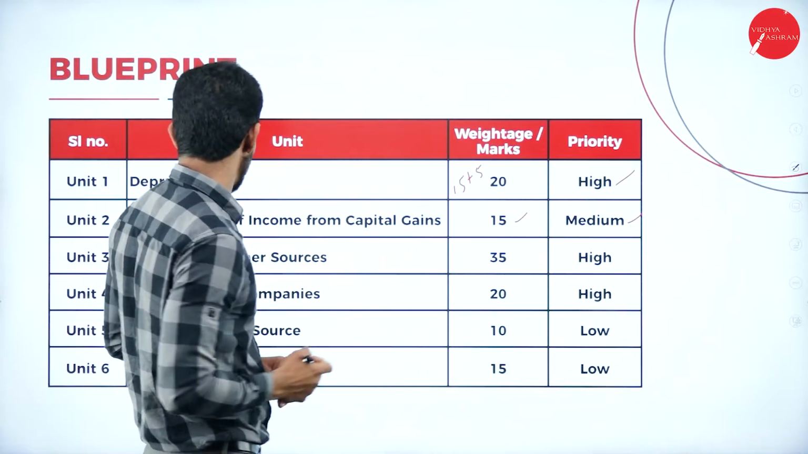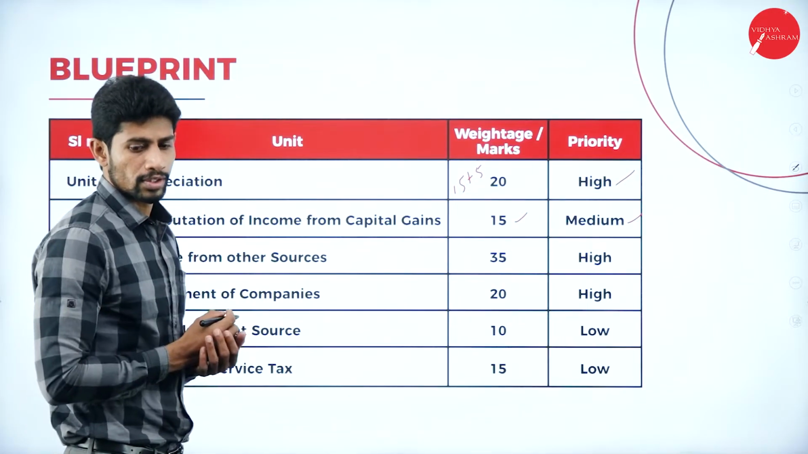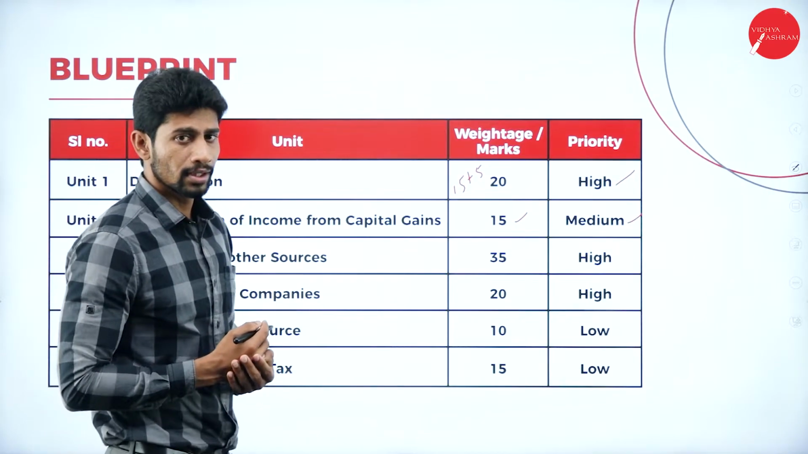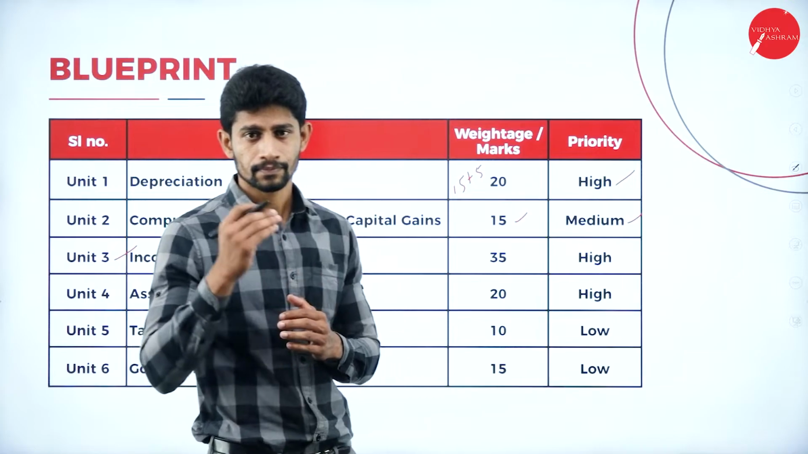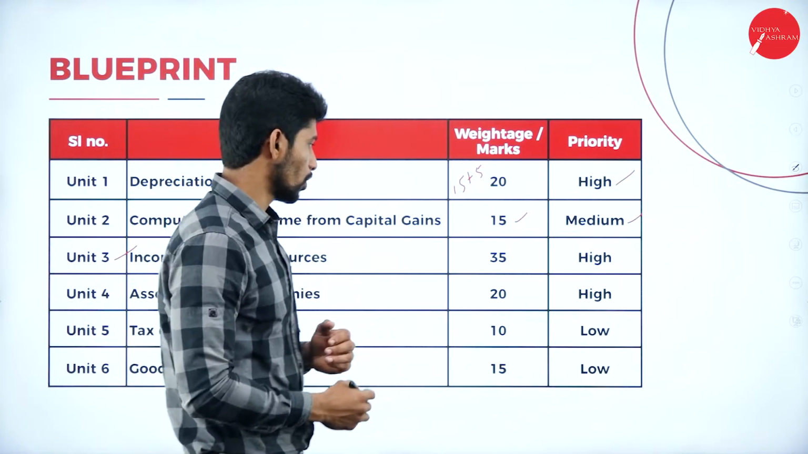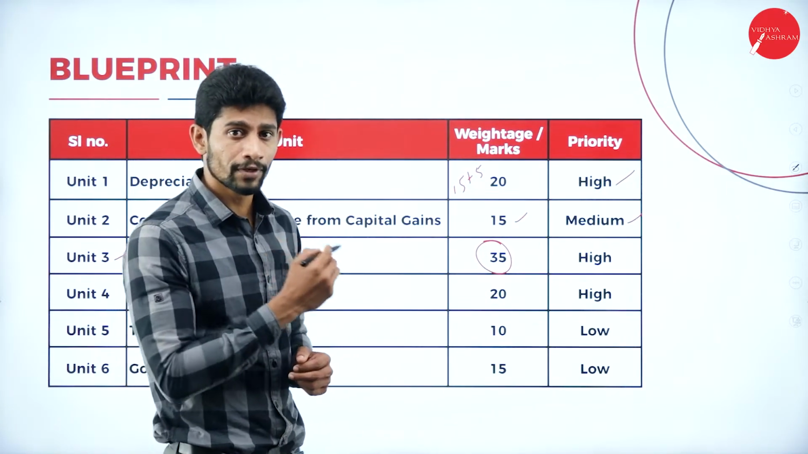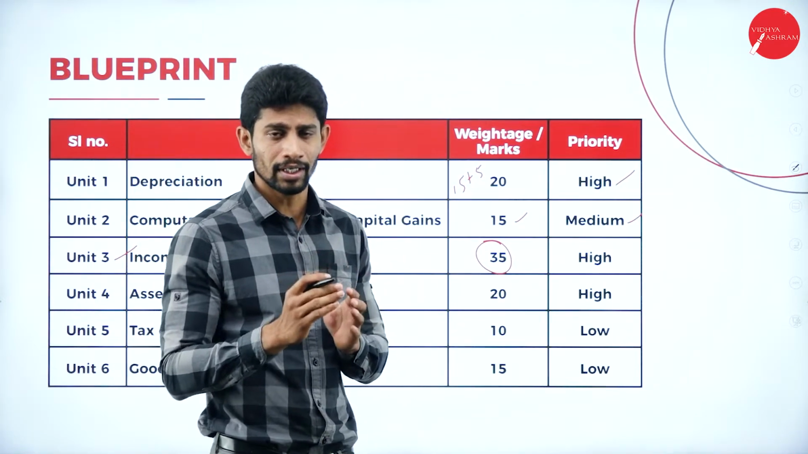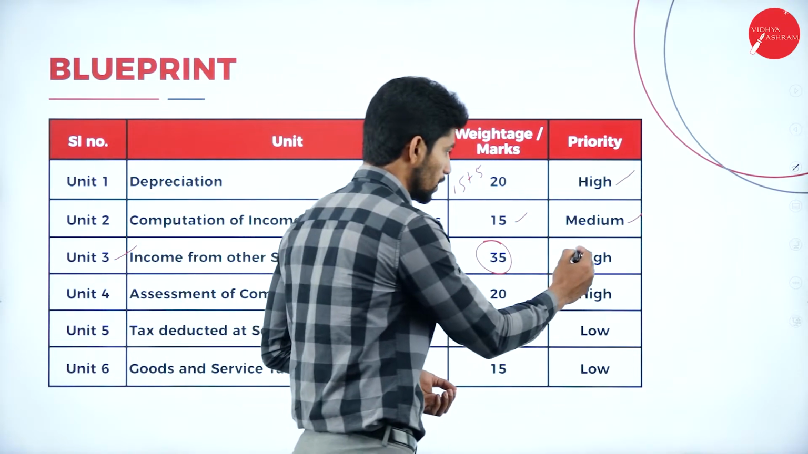Moving on to the next unit, unit number 3, it deals with income from other sources. You have to give more priority to this particular unit because you will be getting questions for more than 35 marks only from this unit. If you study only unit number 3, easily you will get passed in your subject. So the priority level is high.